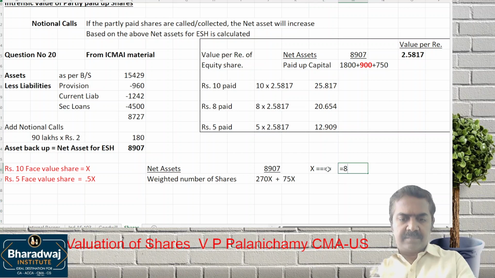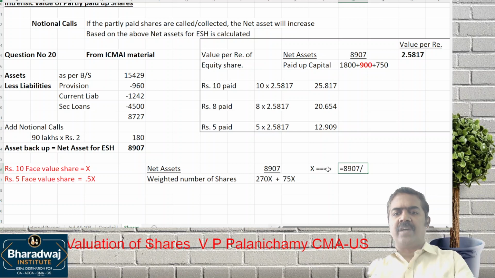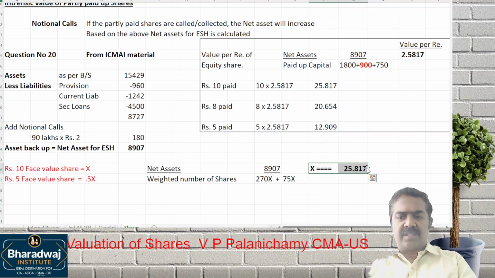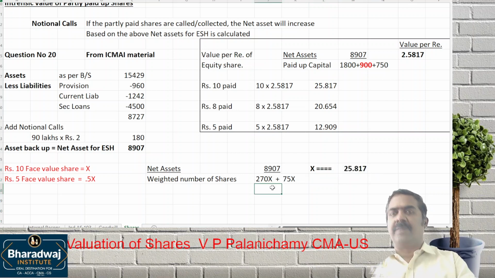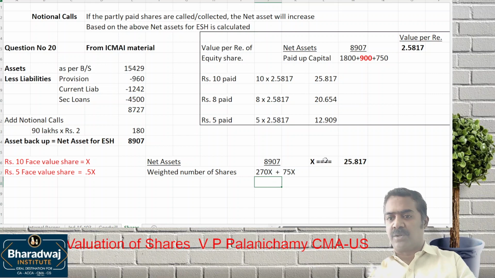So get the x value: 8907 divided by 270 plus 75, 345. You get 25.817. Wait, pardon, let me logically prove this answer also. Sir, we are getting a similar answer, but it is not similar.